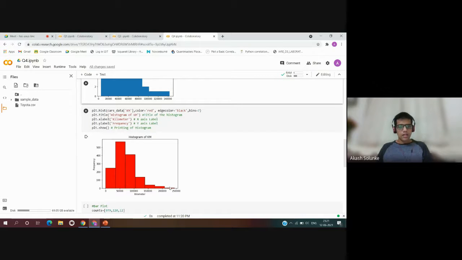So 7 bars are there, so we can give bins according to our need. And plt.title will give the title of the histogram, histogram of km. And plt.xlabel kilometer, that is the x axis label. plt.ylabel gives frequency, that is the y axis label. plt.show prints the histogram.